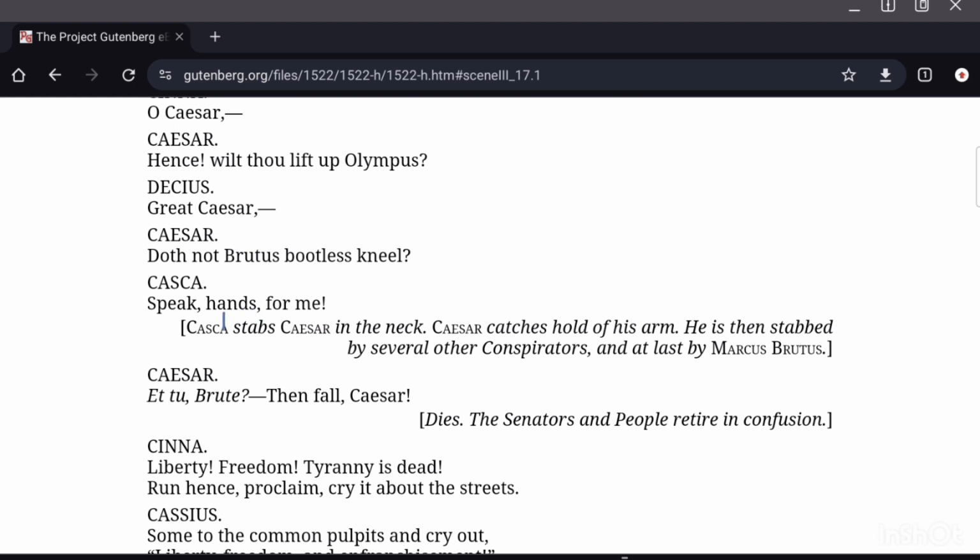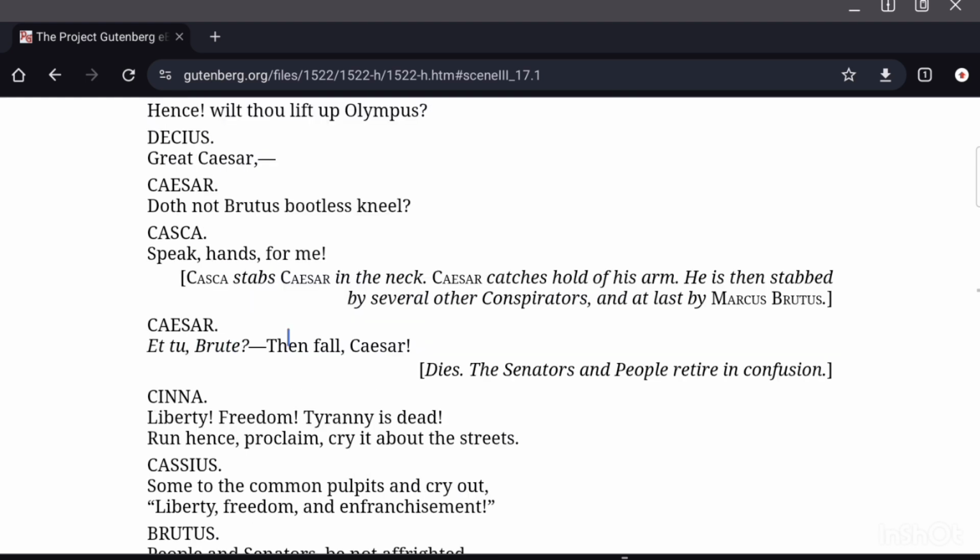Casca says, "Speak, hands, for me!" Casca was invested with the task of launching the first attack. So he raises his hand, lifts his dagger to attack. Casca stabs Caesar in the neck. Caesar catches hold of his arm.